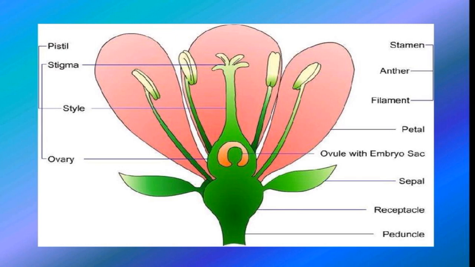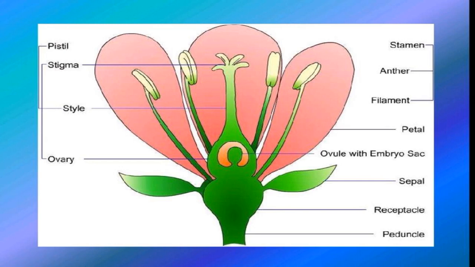And the style is the middle part of the carpel. It is an elongated tubular structure which connects the stigma with the ovary. The basal swollen part of the carpel is the ovary, and the ovary bears several ovules, and the ovules remain attached to the ovary wall by placenta.